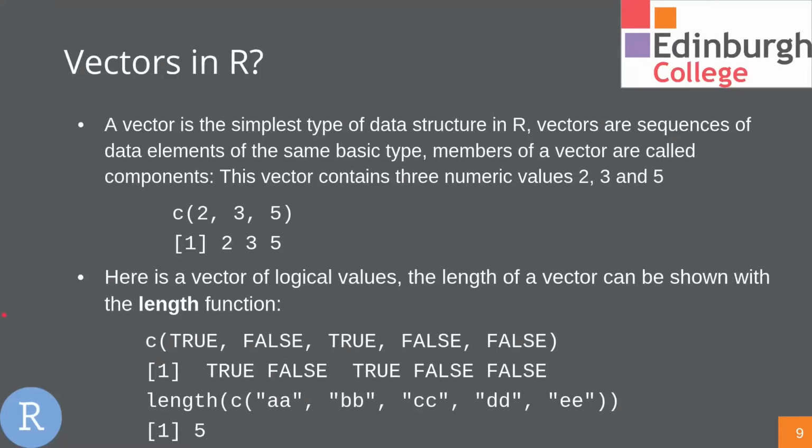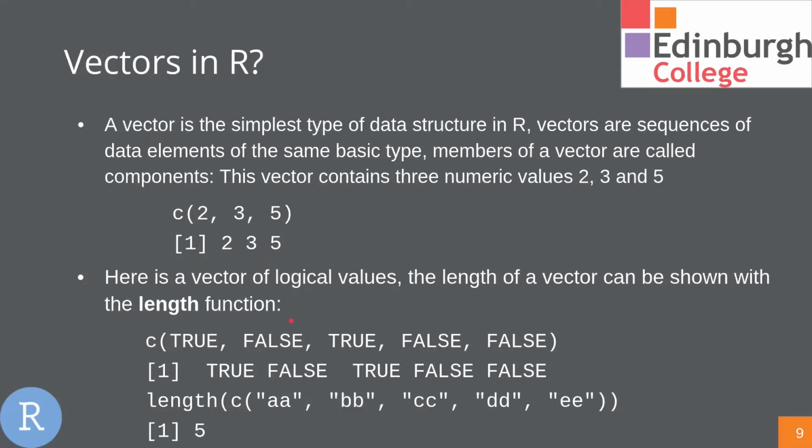So a vector is a sequence of data elements of the same basic type. So here we have a vector that has the numbers 2, 3, and 5 in it. And if we were to call the vector, this is what R would send us back, those numbers.